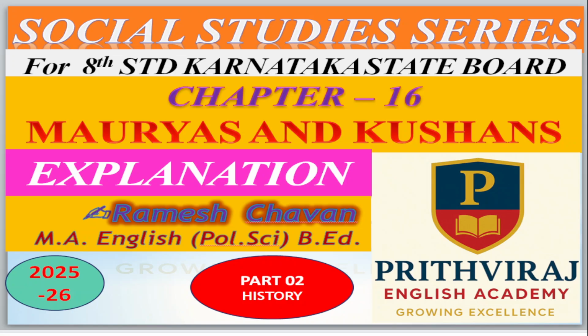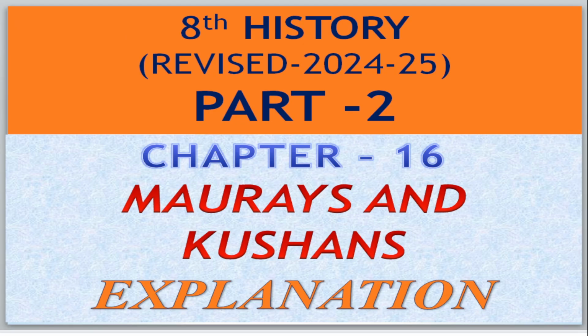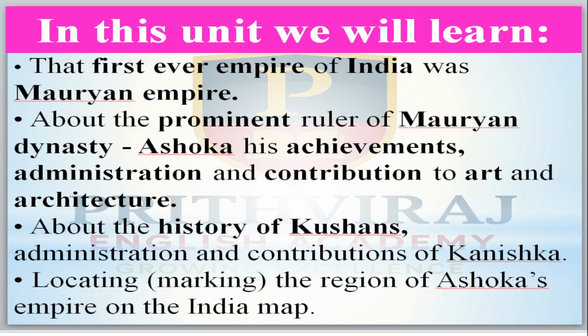We are going to discuss chapter number 16, Mauryas and Kushanas. These are the most prominent dynasties of North India. Chapter number 16 of the second semester of history. So, without a delay, let us start the explanation about Mauryas and Kushanas.